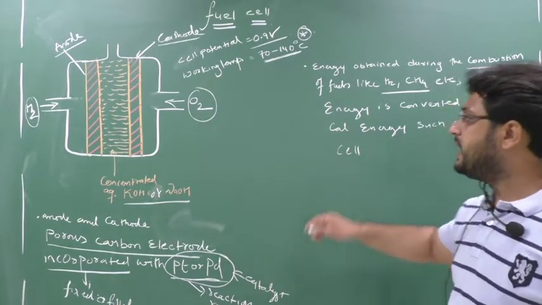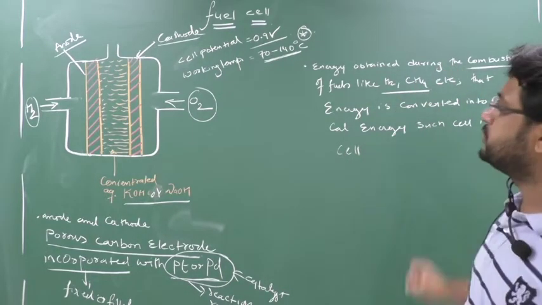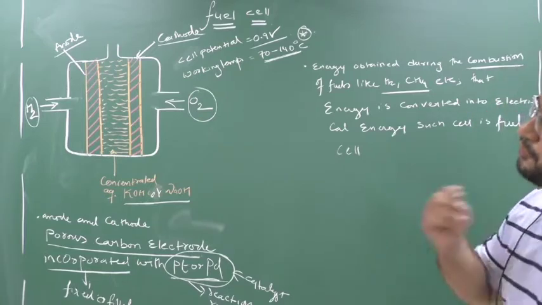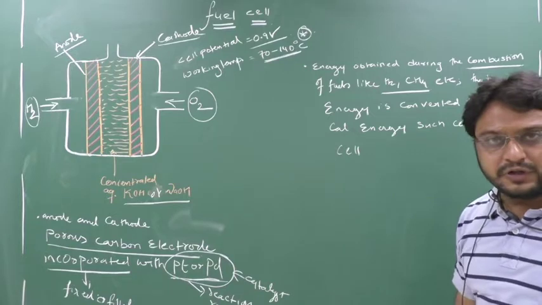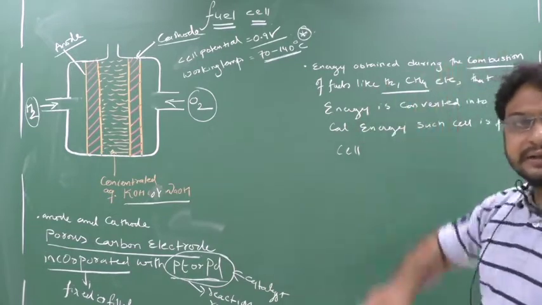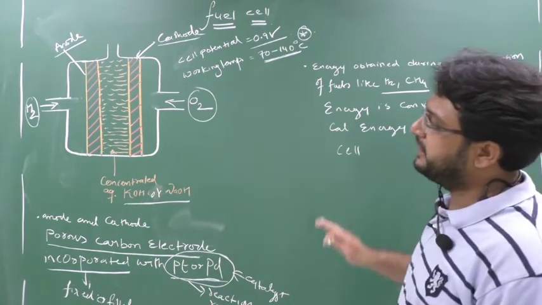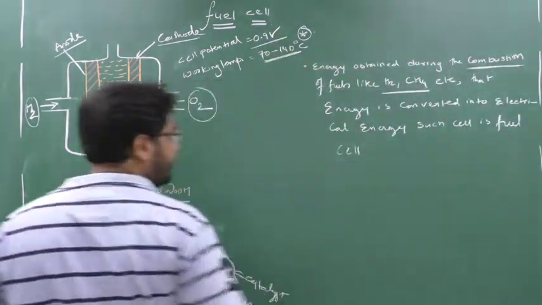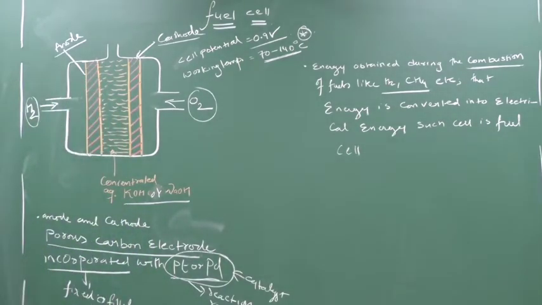Whenever the energy obtained during the combustion or burning of fuels, fuels like what? Hydrocarbon fuels like hydrogen, methane, ethane. The energy obtained during that combustion, if it is converted into electrical energy, who does this? Fuel cell. So this is the definition of a fuel cell. Clear this part?